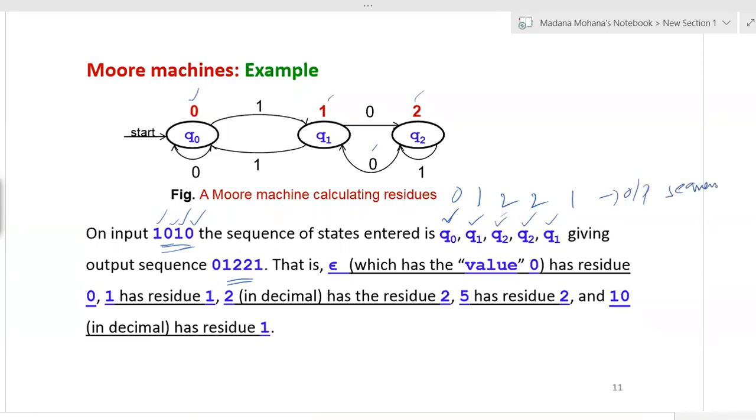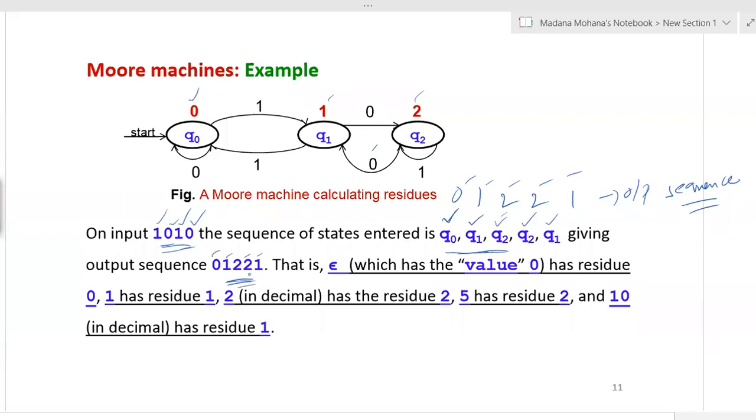So, corresponding to the state sequence, you can see 0, 1, 2, 2, 1. This is the output sequence. So based on the input sequence, we write the states entered in that sequence, and then based on the state sequence, we find the output sequence.